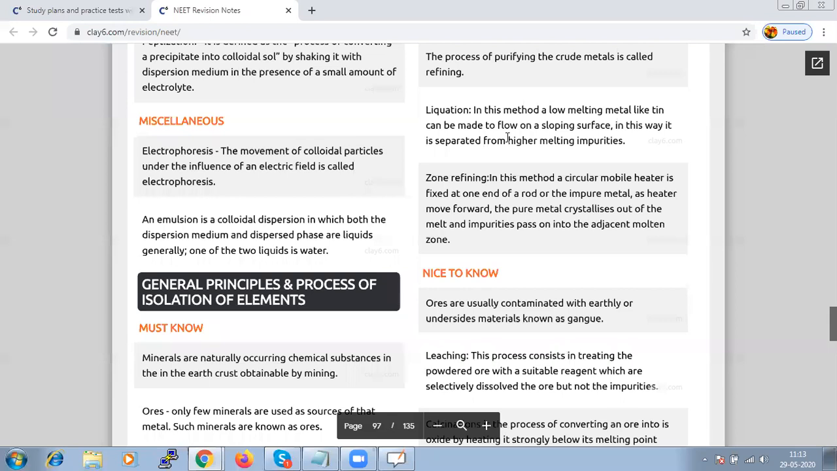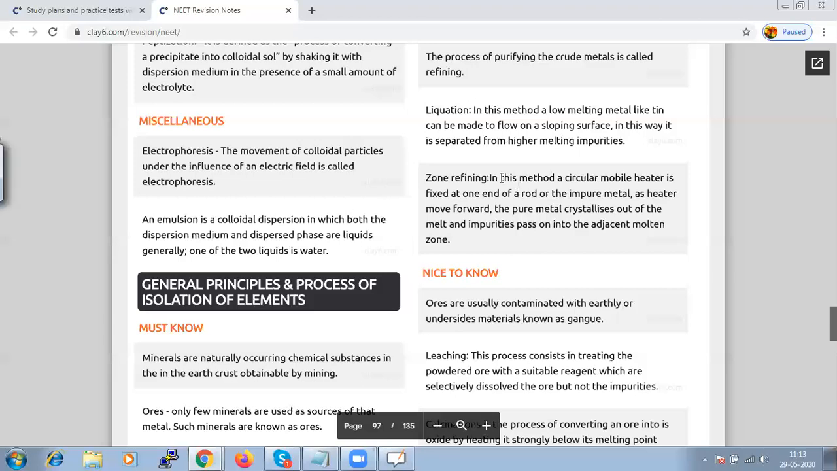Then they are put in a suitable electrolytic bath that contains the soluble salt of the same metal. So we could say the more basic metal remains in the solution, and the less basic metals will settle as anode mud.